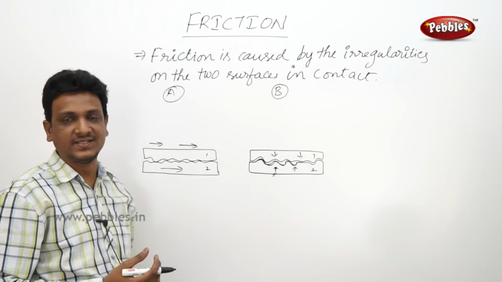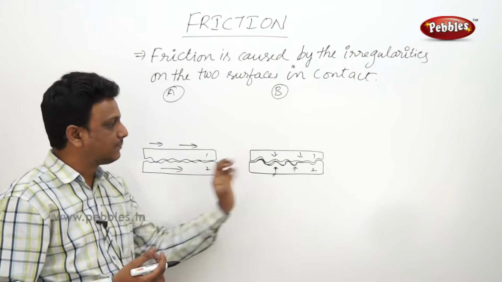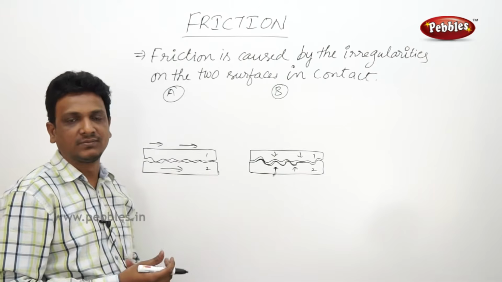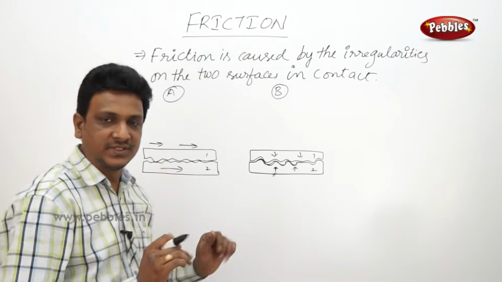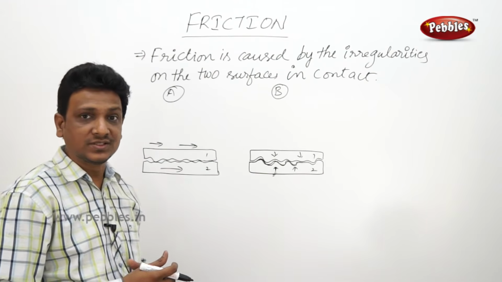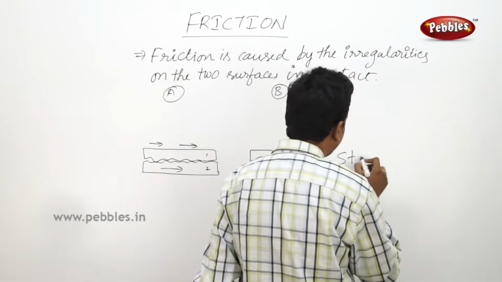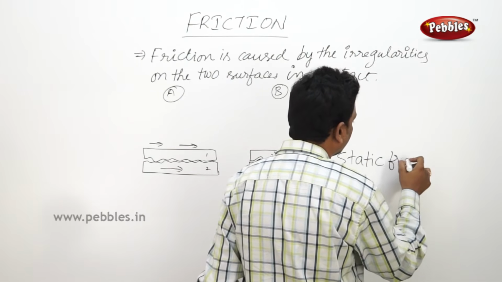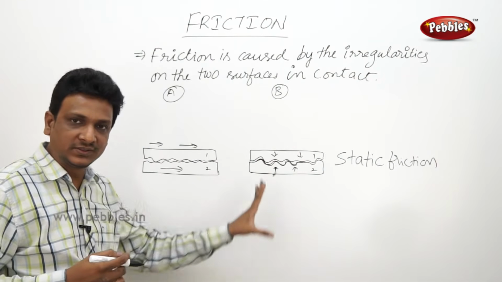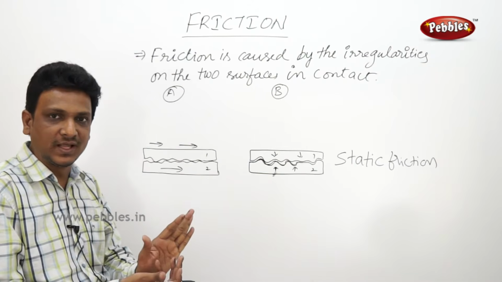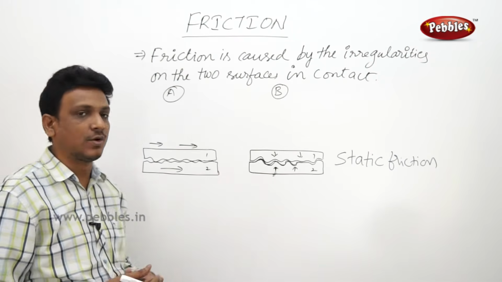What is this difference? One heavy box is kept on the floor, say an hour back or a day back. Now you try to push it. You are not able to push it because there is some friction. This friction is called static friction. This friction is developed because the object is stationary. The surfaces have irregularities, and these irregularities pack tightly and get interlocked. This kind of friction is called static friction.